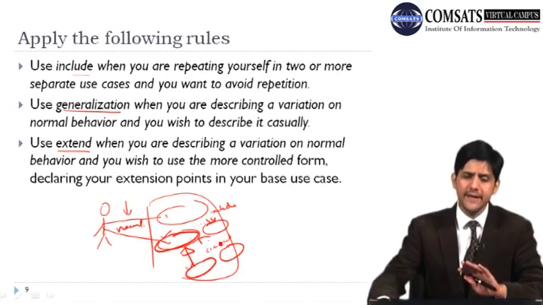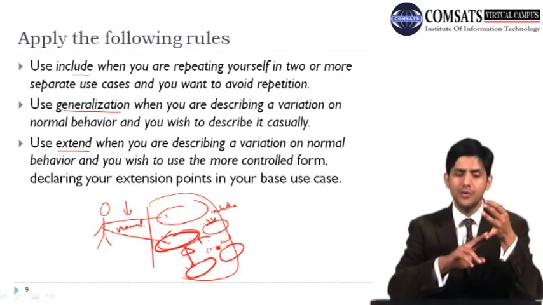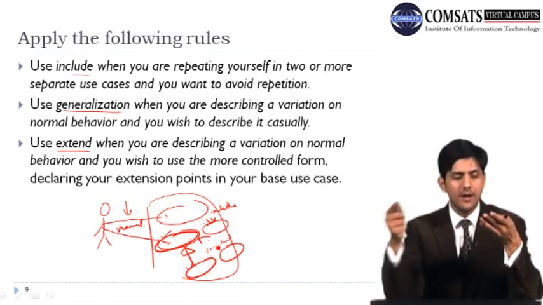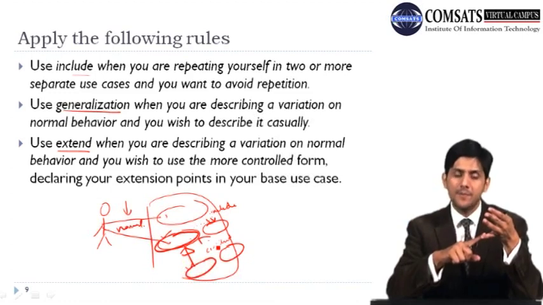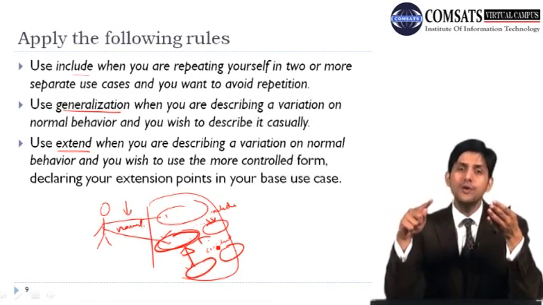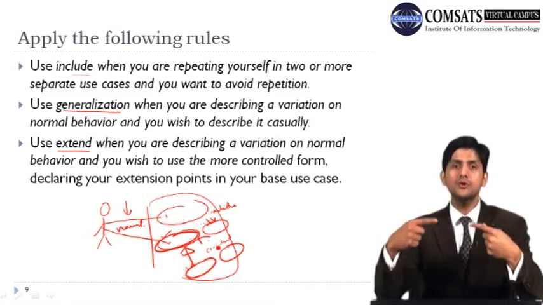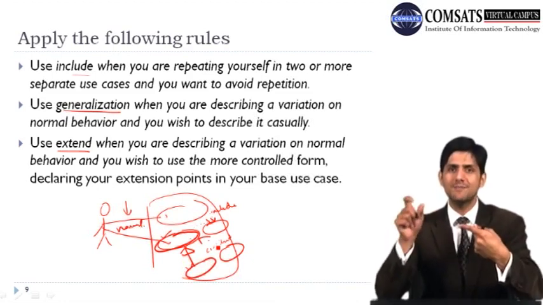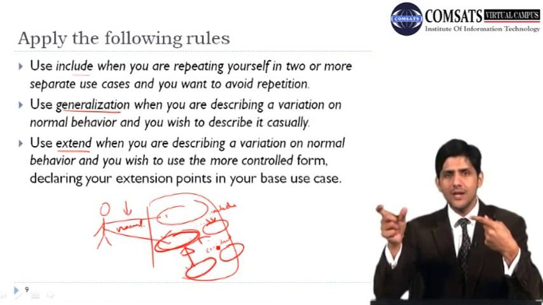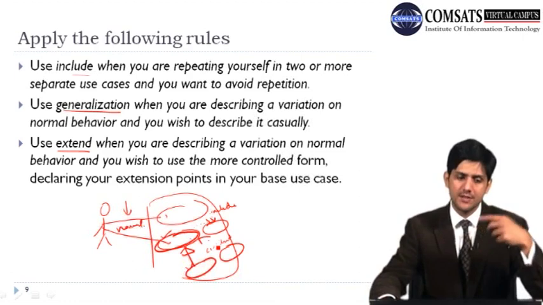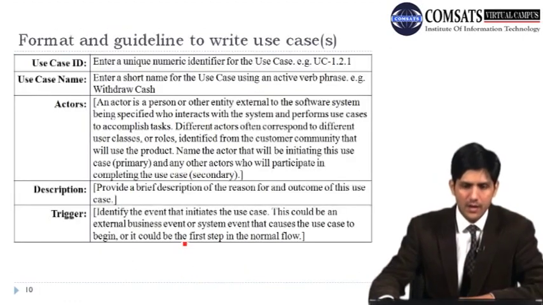So these are some general guidelines: use include when you want to avoid repetition, use generalization when you are describing a variation on your normal behavior, and use extension where you are trying to describe a variation on normal behavior, but you also want it to be more controlled. You also want to specify at what point this variation might occur in the normal behavior. So that is the difference between extension and generalization.